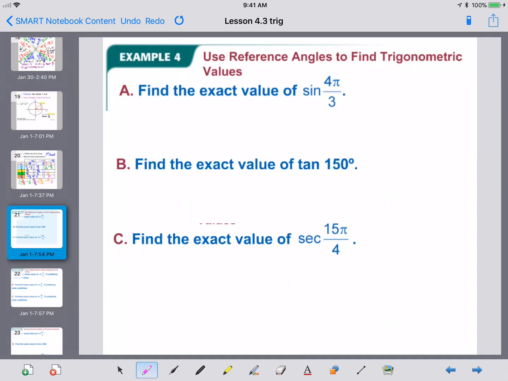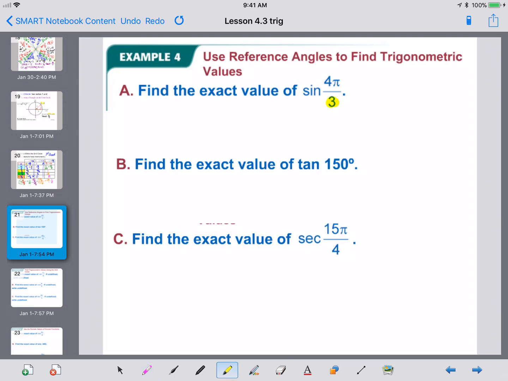So here they're saying to find the exact value of the sine of 4 pi over 3. So for the first time, we don't want to enter these into our calculator. Before, if it said the sine of 30, the sine of 40, the sine of 26, we would throw it into a calculator. We want the exact values.